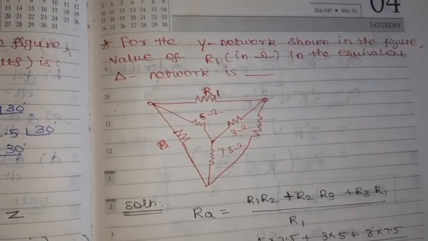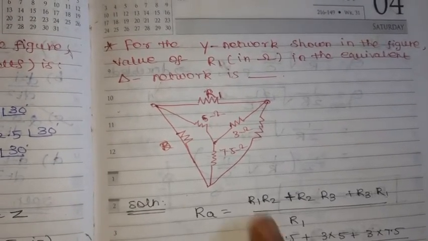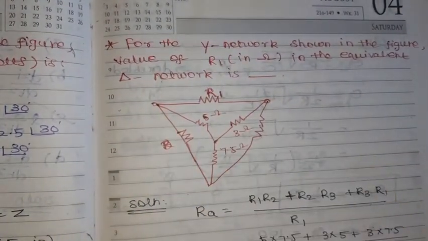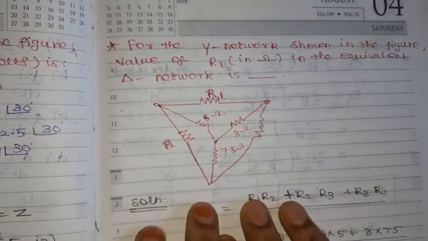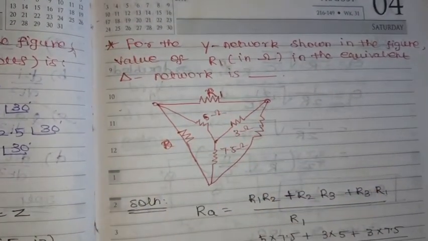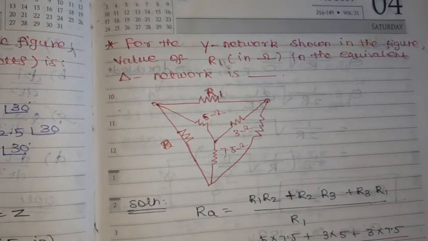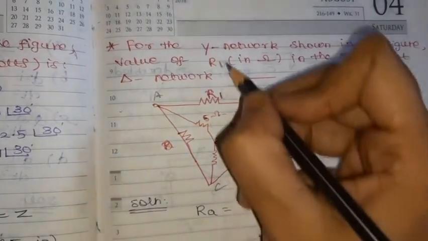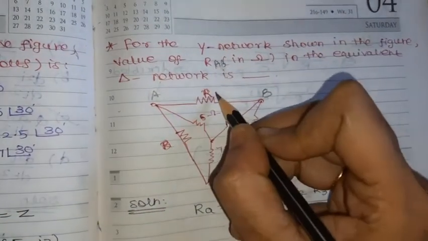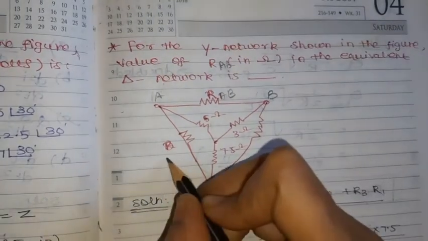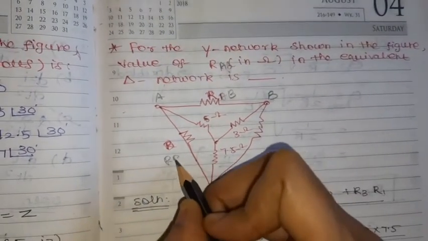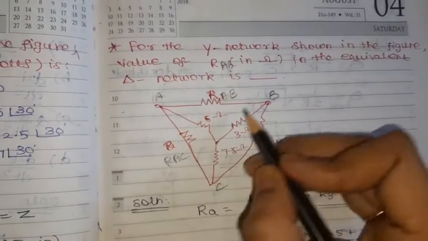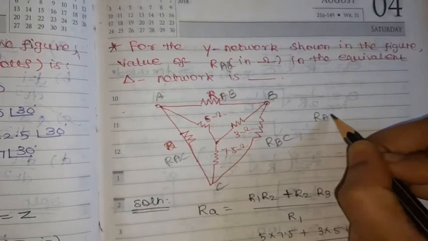For the Y network shown in the figure, the value of R1 in ohms in the equivalent delta network is. So the Y network is shown in the figure, we need to identify the R1. From the given figure we can identify, say it is A, B, C. Here R1 given, we can say it is RAB. This is RAC. This is RBC. So how can we find out the RAB?